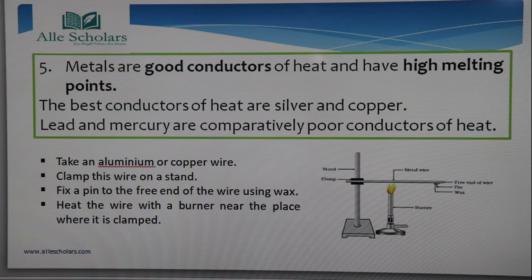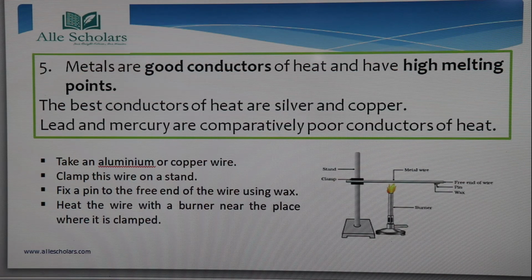It is because it is a good conductor as well as it has a high melting point. So at high temperature also, it is not going to melt. Okay, so these metal wires of aluminum and copper are not going to melt.